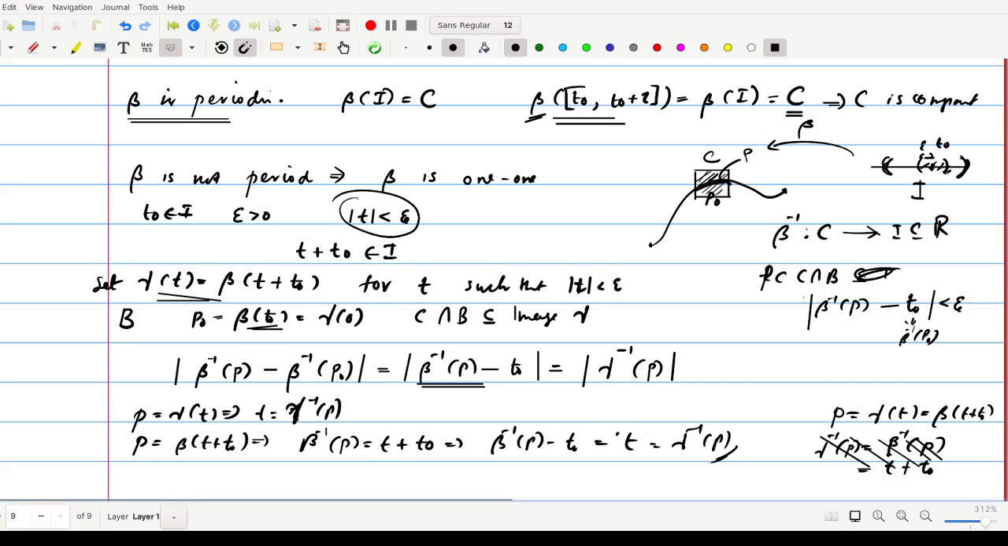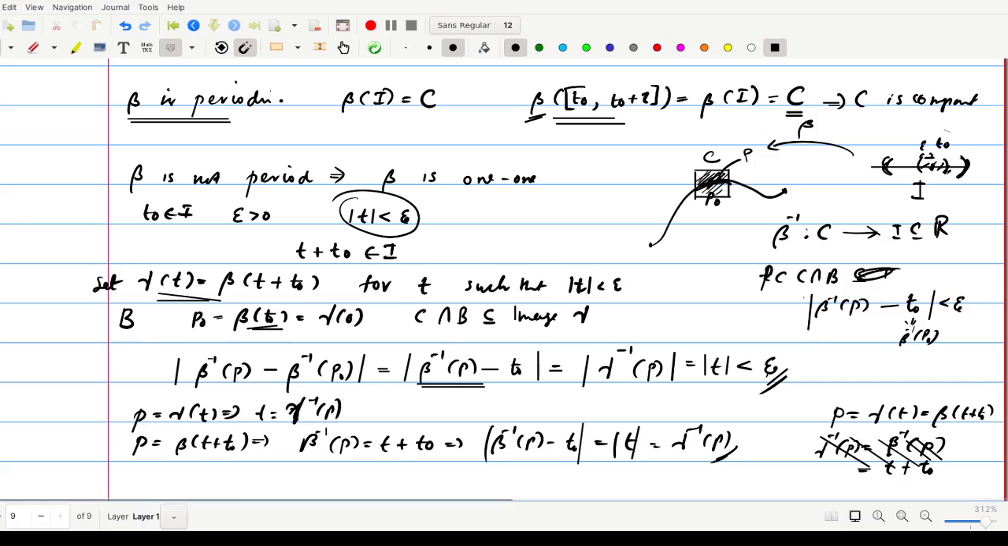So modulus of beta inverse of P minus T naught is same as modulus of T, that is same as modulus of gamma inverse of P. So this is same as modulus of T, which is less than epsilon, that comes from this. So whenever we have this T naught here, then we can get an open interval here. If from this you select a P, beta inverse of P minus beta inverse of P naught is less than epsilon. Okay, for any epsilon greater than 0, there exists an open set here such that beta inverse of P minus beta inverse of P naught is less than epsilon.